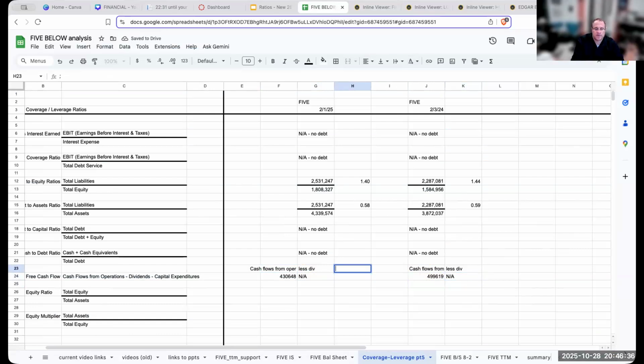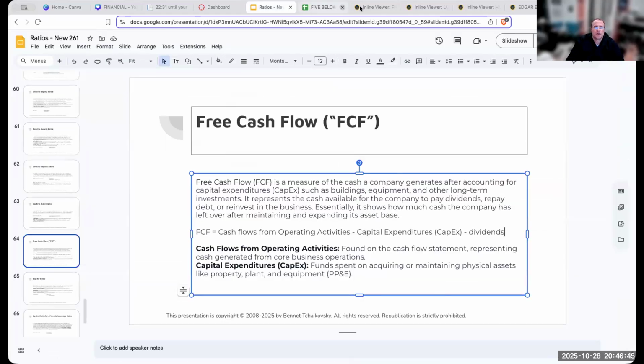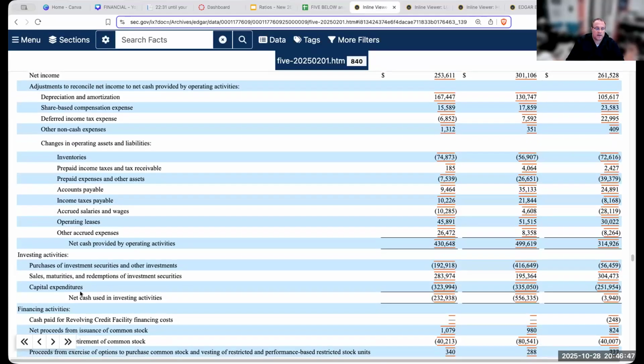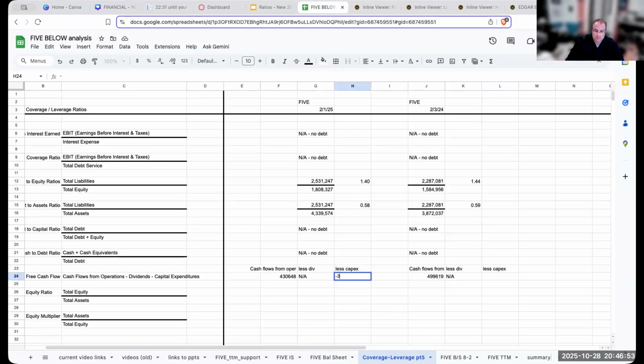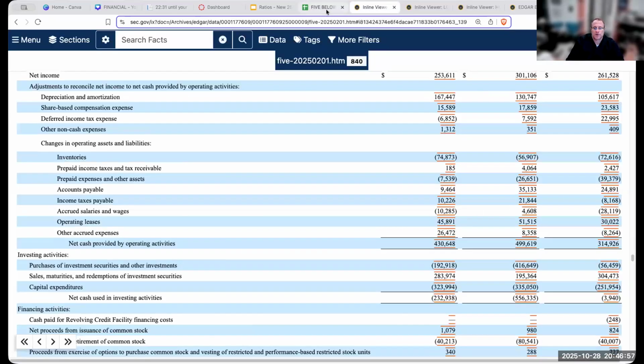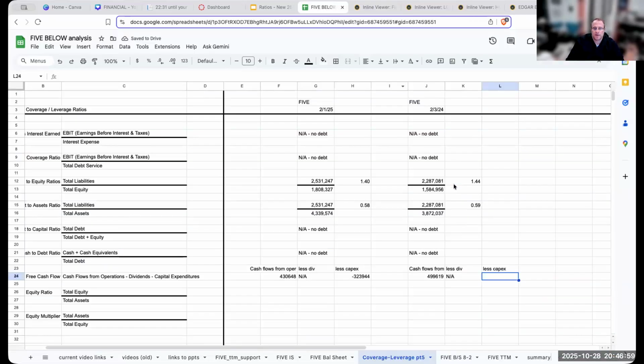Okay, and I'm going to say less capex, and my capex over here is going to be capital expenditures, 323,994. And then here, this is going to be 335.50.